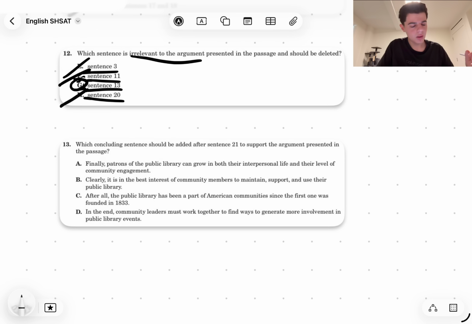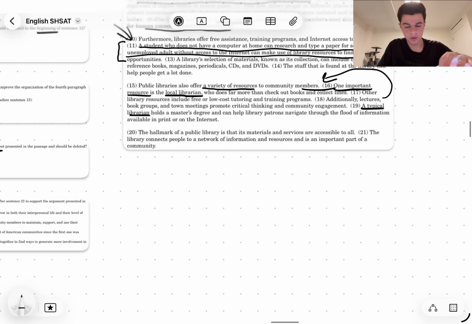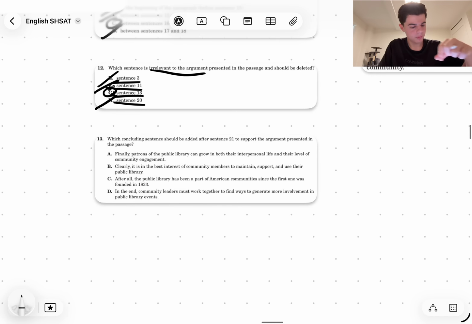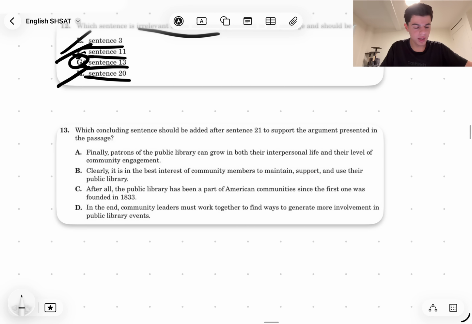Okay, 13. Which concluding sentence should be added after sentence 21 to support the argument presented in the passage? Well, let's just read sentence 21: The library connects people to a network of information and resources and is an important part of community. Okay. A: Finally, patrons of the public library can grow both in their interpersonal life and their level of community engagement. This sounds pretty good, but we need a broader ending, right?